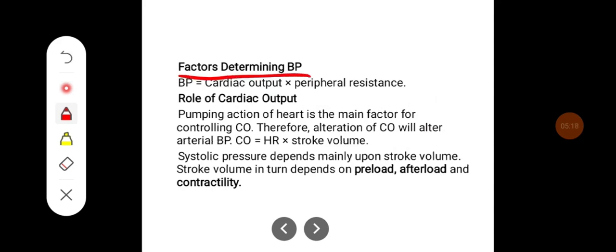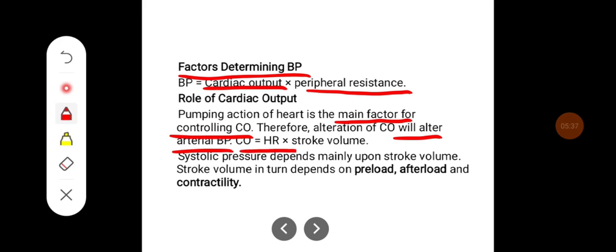Coming to factors determining blood pressure. The blood pressure can be given as cardiac output into peripheral resistance. The pumping action of the heart is the main factor for controlling cardiac output. Therefore, alteration of cardiac output will alter the arterial blood pressure. And cardiac output can be given as stroke volume into heart rate. The systolic pressure depends mainly upon stroke volume, and stroke volume in turn depends on preload, afterload, and contractility.